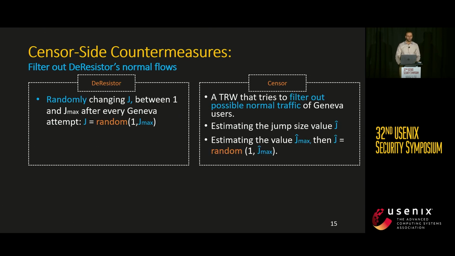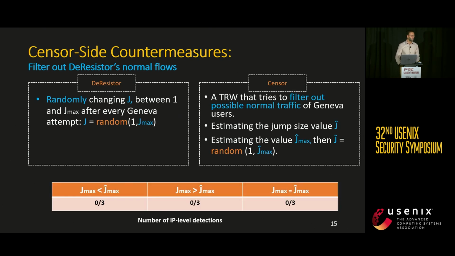Now the censor will have to estimate the value of Jmax, then the value of J. So we experiment the three cases when the estimation is lower, equal, and higher of the actual value Jmax. And we run each experiment 3 times. No IP blocking was observed for all 3 experiments across all 3 runs, which means that DeResistor was able to overcome this countermeasure by randomizing the jump size J.